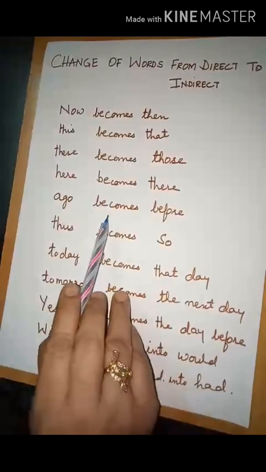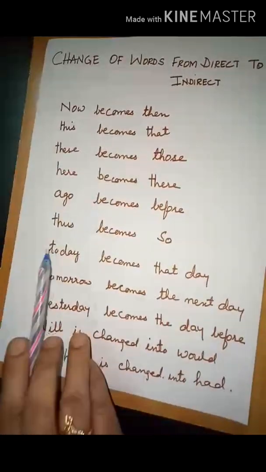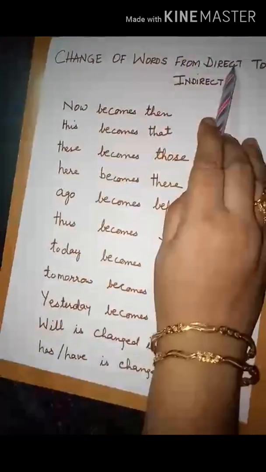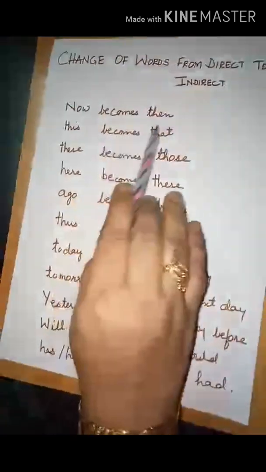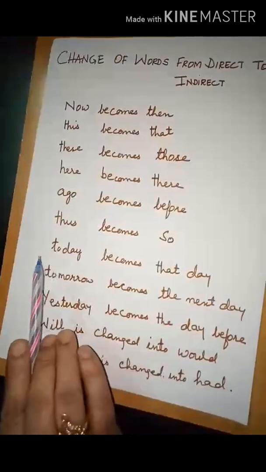So you have to keep all these things in your mind when you are changing from direct to indirect. All the rules as well as these words will undergo the change.